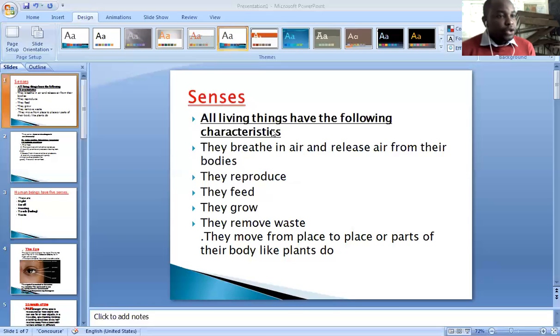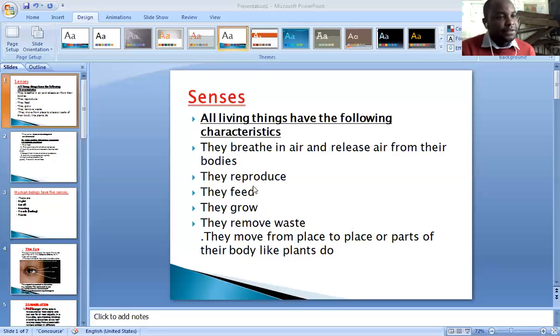Number 2, another characteristic is that they reproduce. To reproduce means to give rise to new offspring or generation. Now, animals reproduce in 2 ways: giving birth or laying eggs.